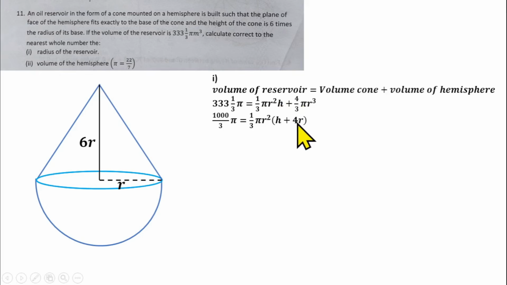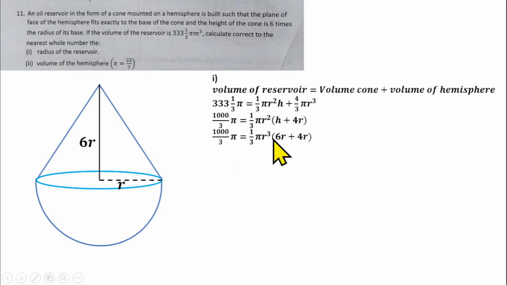Instead of 4r, you're supposed to be having 2r in your own case, because I made a mistake with the formula here. It's supposed to be 2r. So you're going to be having 2r left here instead of 4r. So from there, what can we do? This 3 can cancel the 3 here. Pi can take care of pi. So we'll be having a 1000.